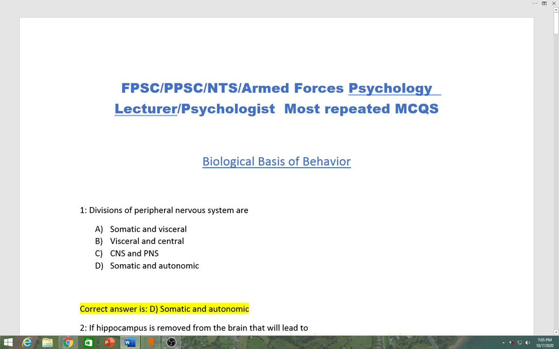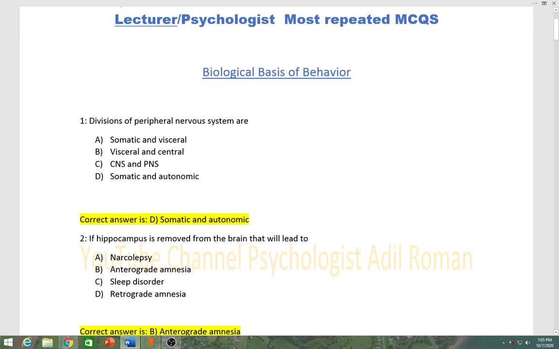Number 1, divisions of peripheral nervous system are: option A somatic and visceral, B visceral and central, C CNS and PNS. CNS stands for central nervous system and PNS stands for peripheral nervous system. D somatic and autonomic. Correct answer is D, somatic and autonomic.